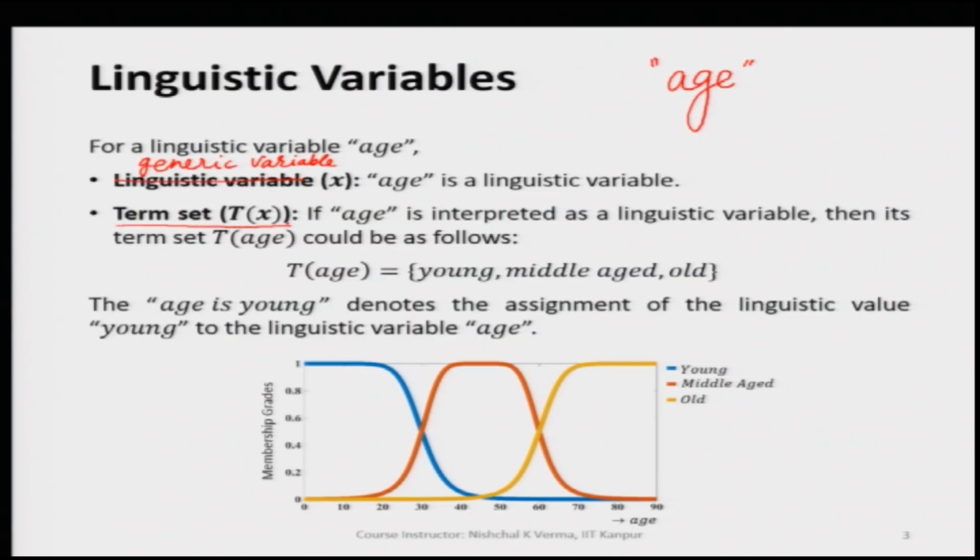For age we can have a term set, and this term set can be a collection of multiple linguistic values. When we say linguistic values, it means the fuzzy sets. Every linguistic value is represented by a particular fuzzy set.